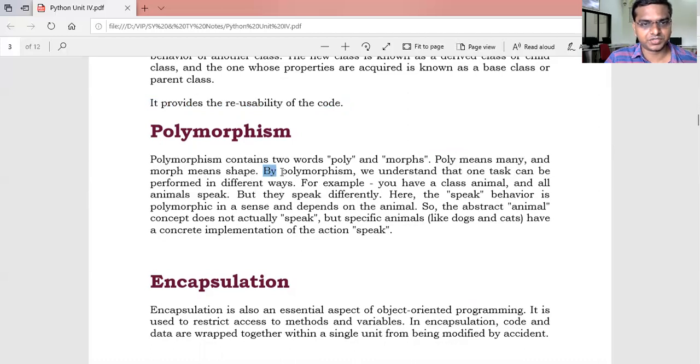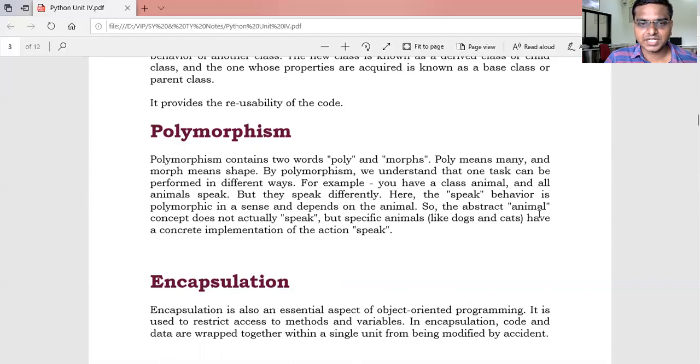See, it is a very important sentence. By polymorphism, we understand that one task, or one method, can be performed in different ways. For example, you have a class animal and all the animals speak, but they speak differently. Here, the speak behavior is polymorphic in the sense that it depends on the animal.